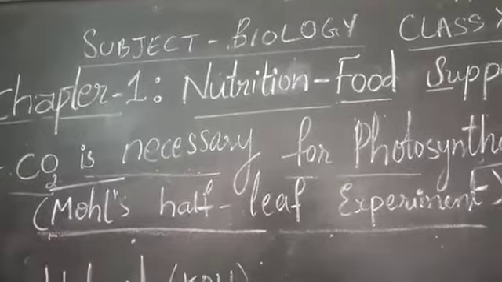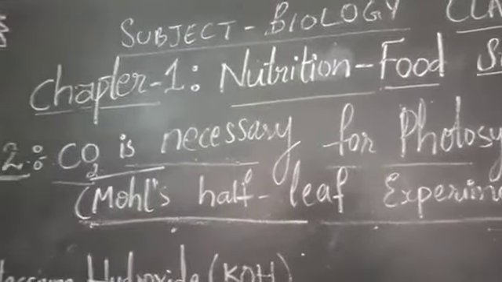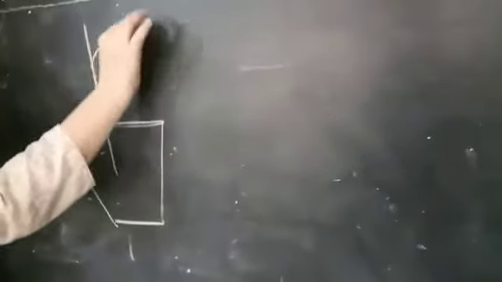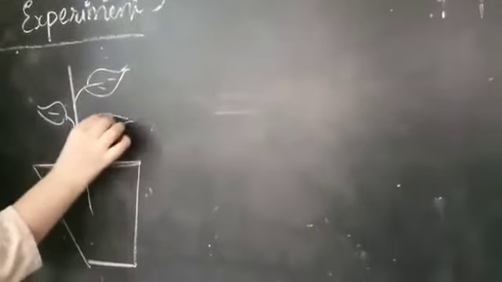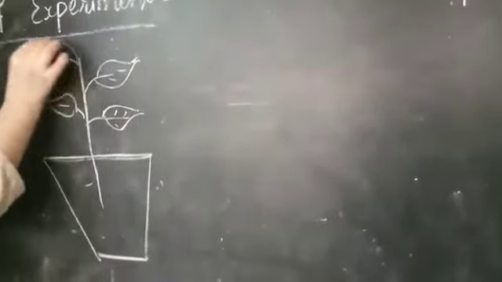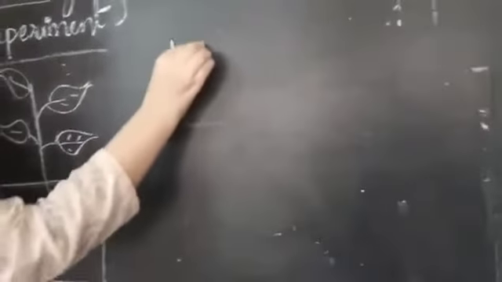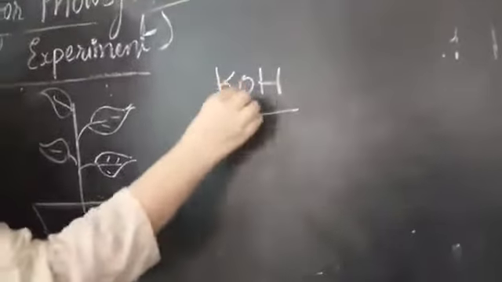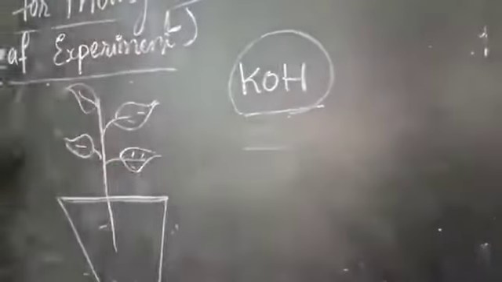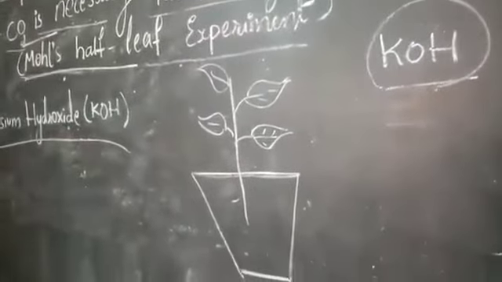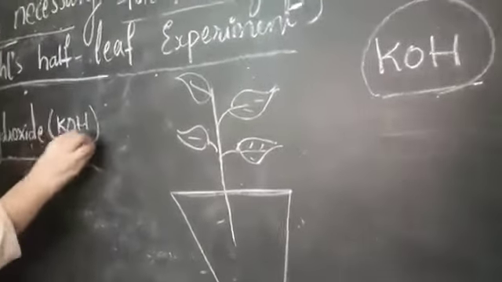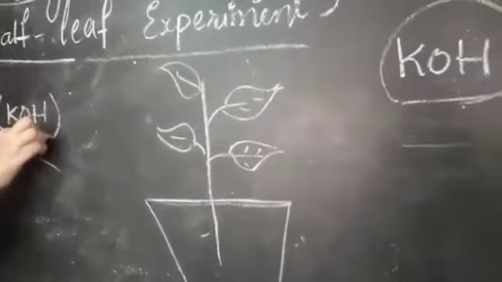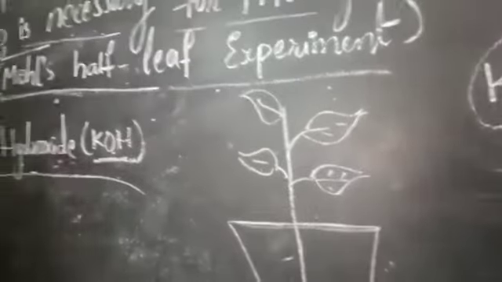Let me tell you, this is one of the important questions, students. So you should add leaves. Here I am drawing some branches and leaves. Students, before we conduct our experiment, we have to take one special extra chemical, and that chemical's name is KOH. This is the formula of potassium hydroxide. This chemical's name comes under our chemistry subject, but you have to remember, at least you have to mention KOH, that too in capital letters. Or we can also write potassium hydroxide solution.